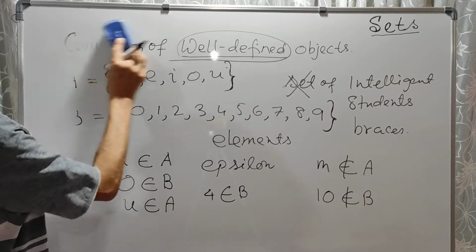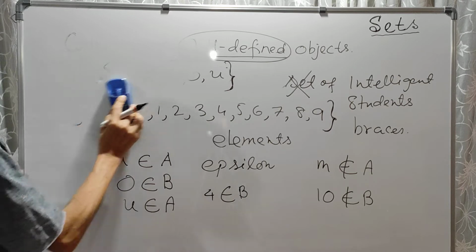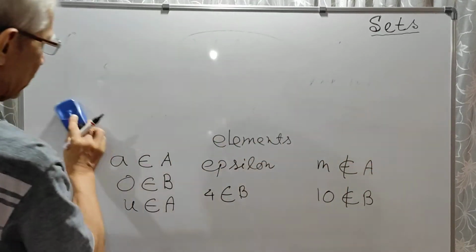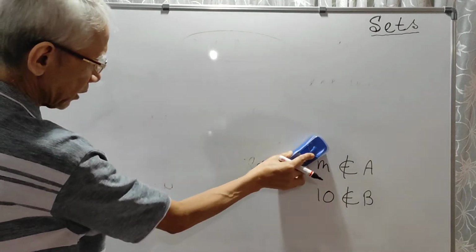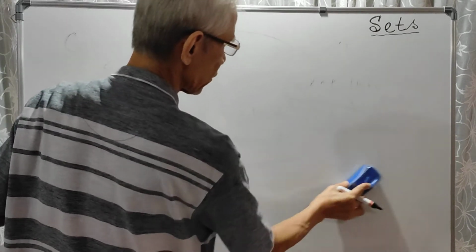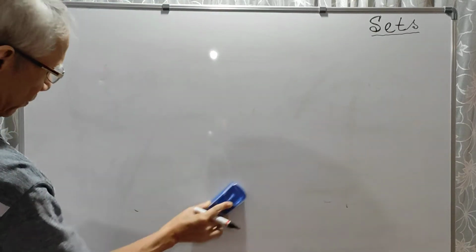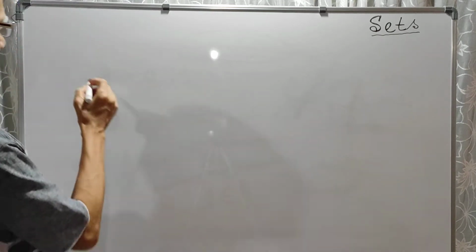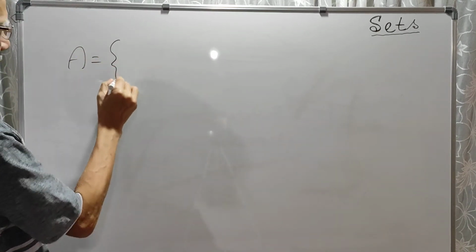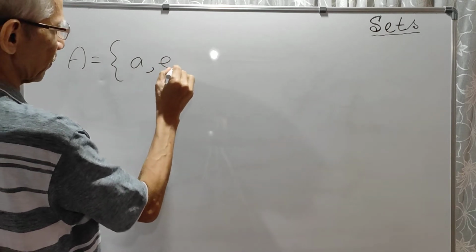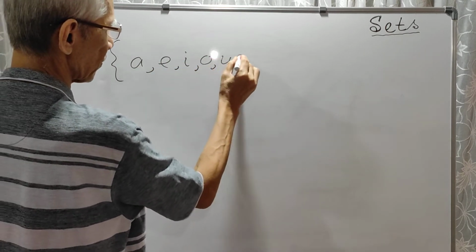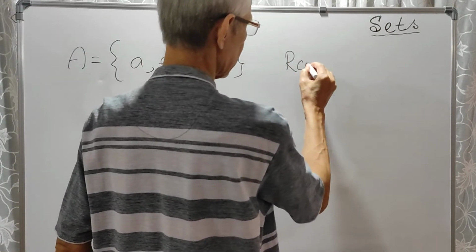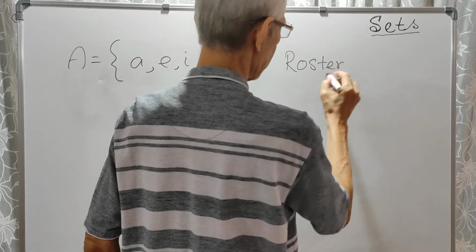Okay. The next, a set is written in different forms. So there are two forms, roster form and set builder form. Actually, the roster form I already showed you. So that set, say A is a set of the 5 vowels. Now this is roster form. This form is called roster form. Roster or tabular form.